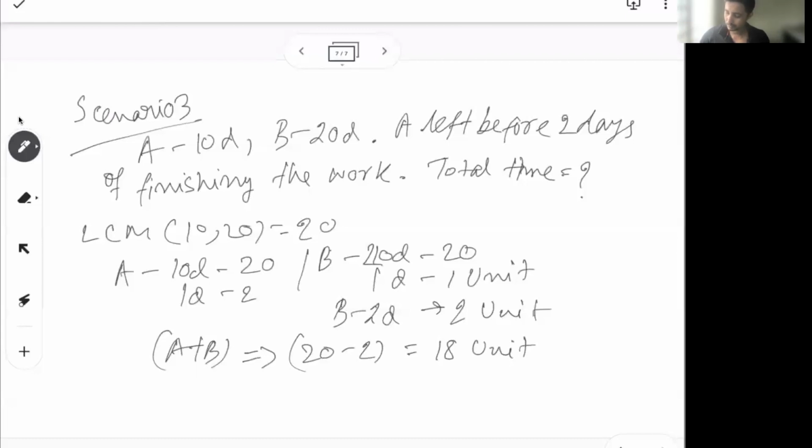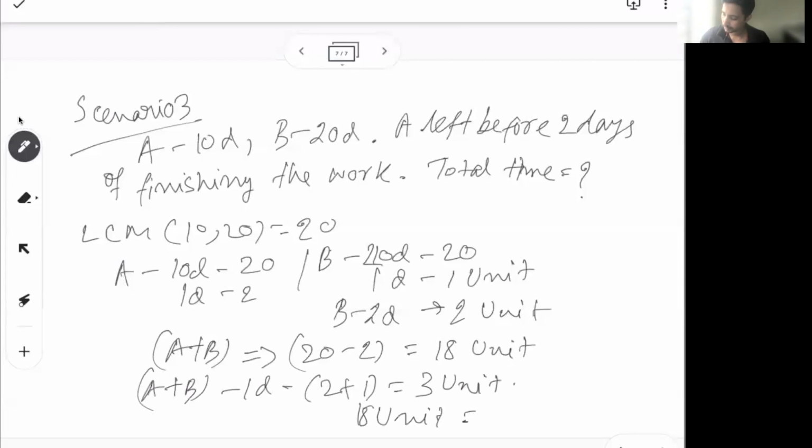So for the 18 units, I know A plus B working together in 1 day can do 2 plus 1, 3 units. So 18 units will take them 6 days. The total time will be 6 plus 2, 8 days.